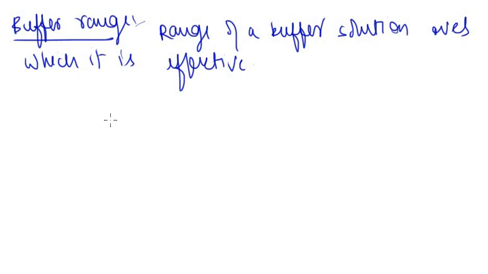The range of a buffer solution: up to a particular range, a buffer solution is effective. Like our blood has some buffer range. If you add acidic or basic material beyond the buffer range, then it will not be effective. Like we cannot add a lot of highly concentrated HCl, because then the pH will obviously change. But if I limit the change in pH to near our buffer range, then the pH of the blood will not change.